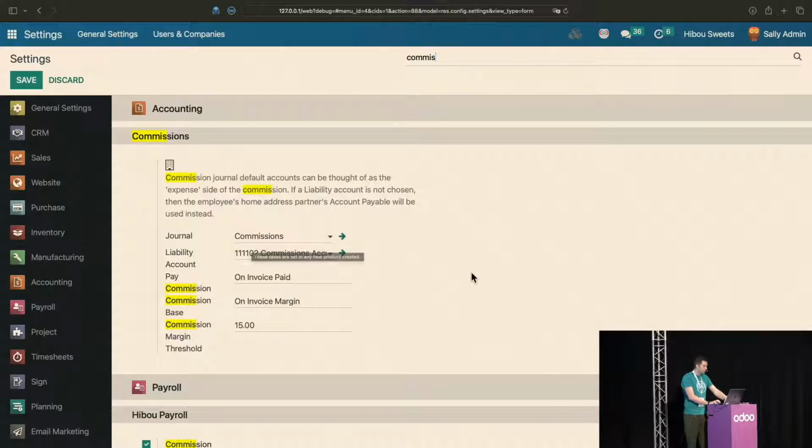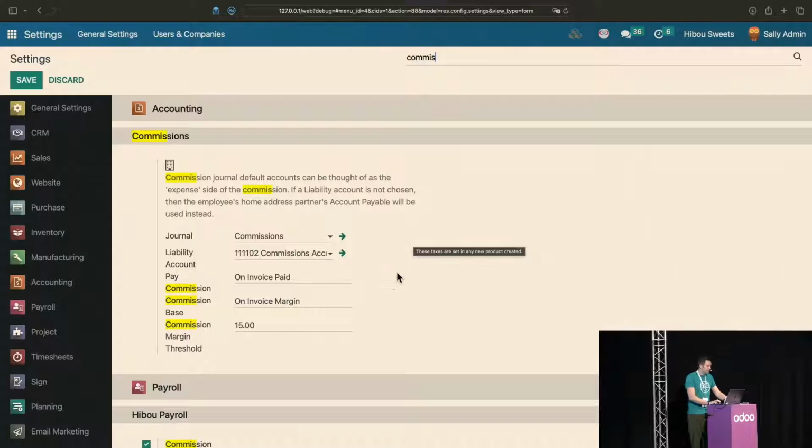We have a journal, which of course is where we're going to record the commissions. So you'll invoice in your invoicing journal. When you confirm or when you pay an invoice, an entry will be put into the commissions journal, and it will use the accounting there.